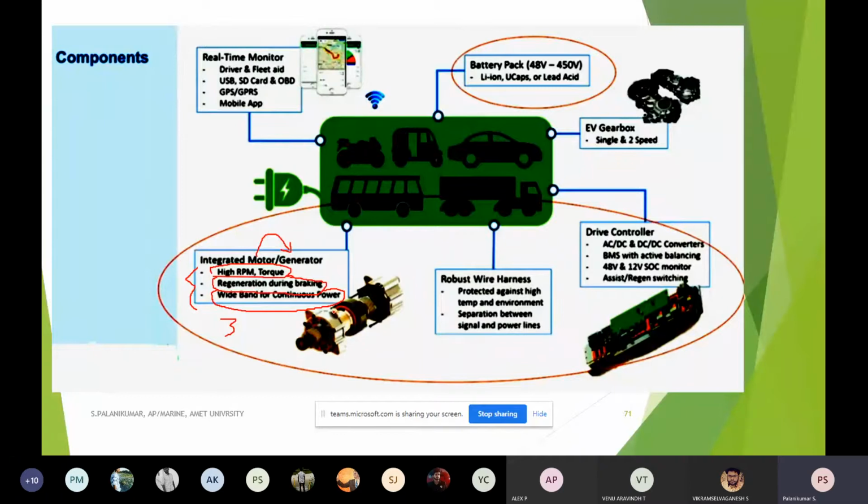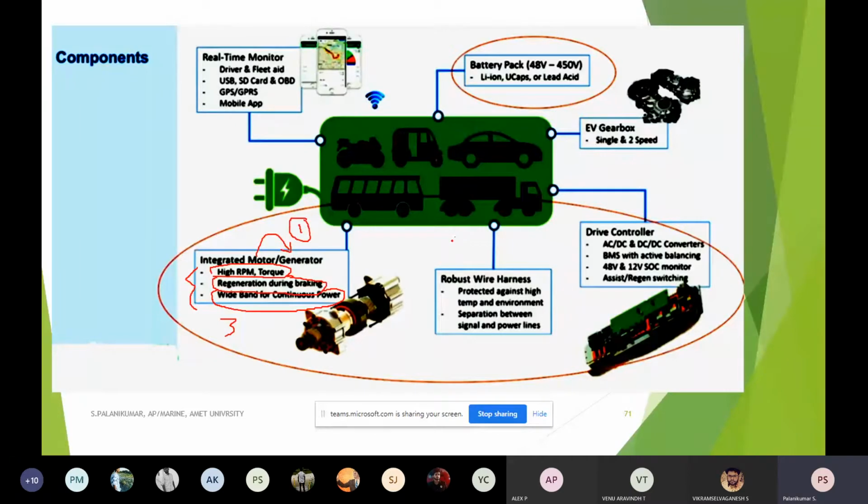The battery voltage and charging current will be different from the motor operating current, so with a proper power modulator we have to change the power which is fed back to the source, because the battery will accept only DC power, with a certain amount of charging current only. So these three important characteristics matter. A very important first component, and I am coming in the anti-clockwise direction, from downward to upward. So the integrated motor generator is the very important first component.